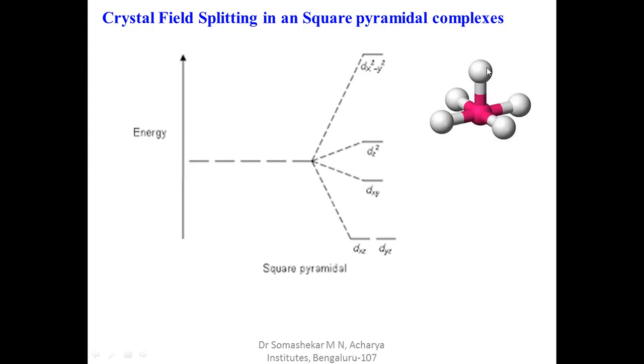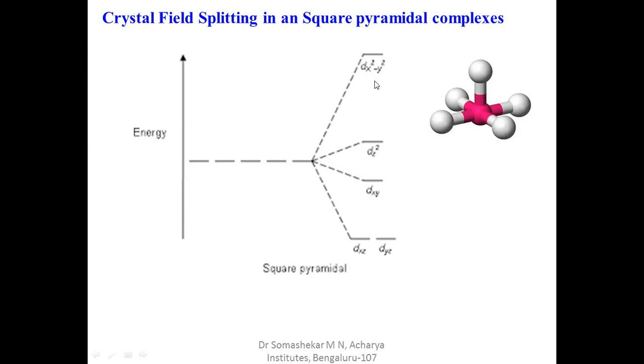Hence, the energy of the dz square orbital is a little bit less compared to dx square minus y square. Here the repulsion is more. Why is repulsion more? Because there are four ligands approaching along the dx square minus y square orbital. Hence the energy of this dx square minus y square orbital is more. Only one ligand is approaching along the z axis, hence the energy here also increases, but compared to dx square minus y square it is a little bit less. So there are two orbitals that increase in energy.